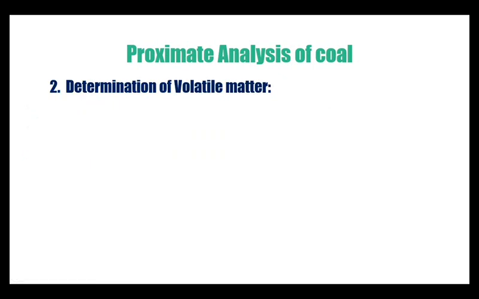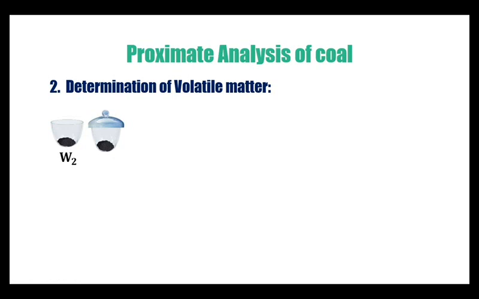Coming to volatile matter. This is the sample which is left over from the determination of moisture. In the previous step we did not cover it with a lid, but here we need to cover it with a lid. The reason is that we heat this sample in the determination of volatile matter at about 950 degrees centigrade.